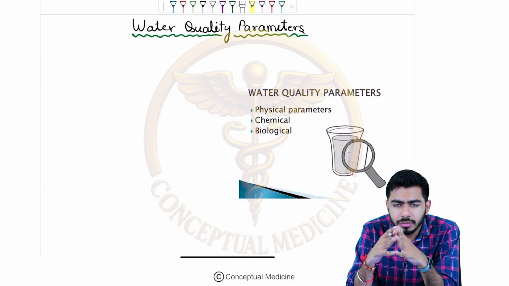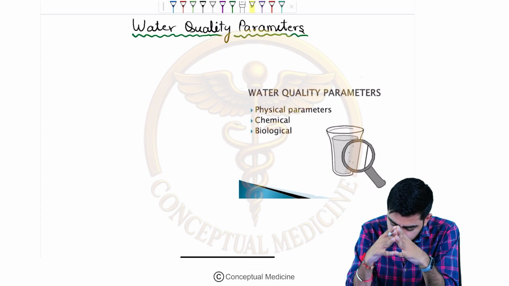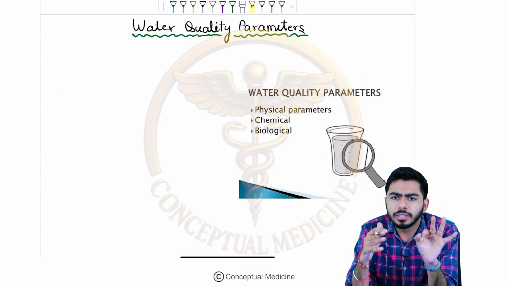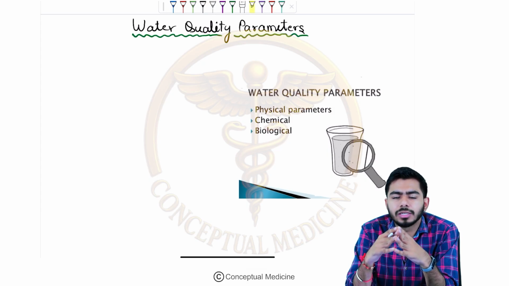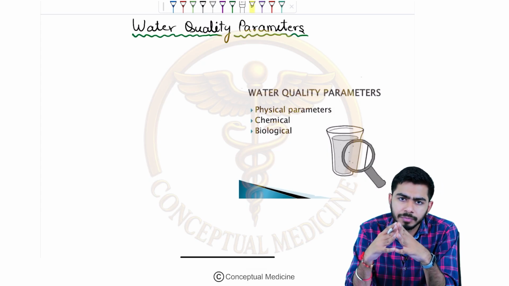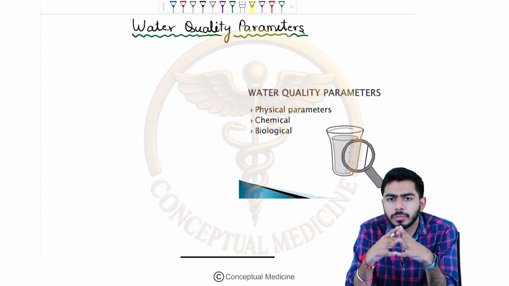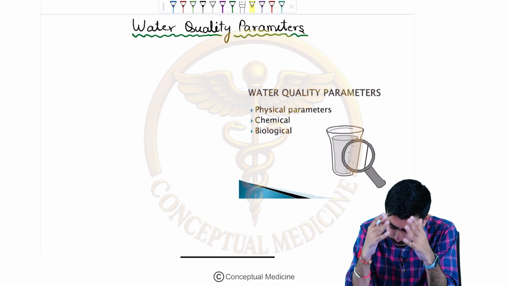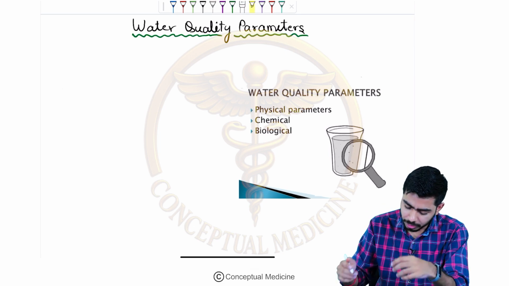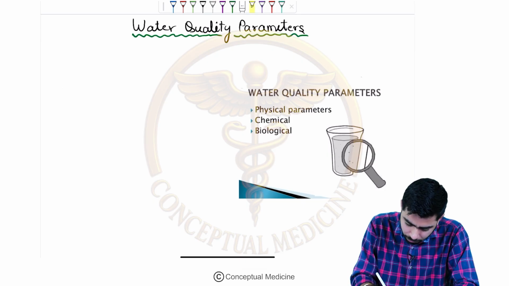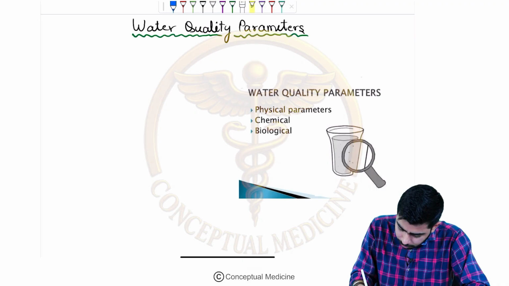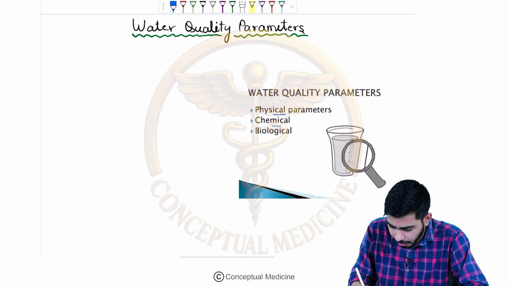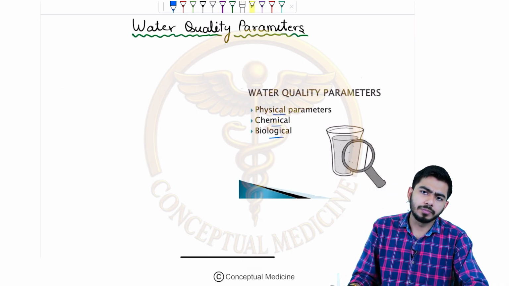particular exam. So basically, I'll be talking about 3 parameters of the water quality, but the main important parameter where the examiners are actually asking us questions is the chemical parameter. And in this chemical parameter, I shall be talking about the chlorination of the water, and this is very important. So let's begin with the parameters of the water quality, guys. As you can see, we have 3 important parameters as far as water quality is concerned. One is the physical parameter, then there is the chemical parameter, and then the biological parameter.